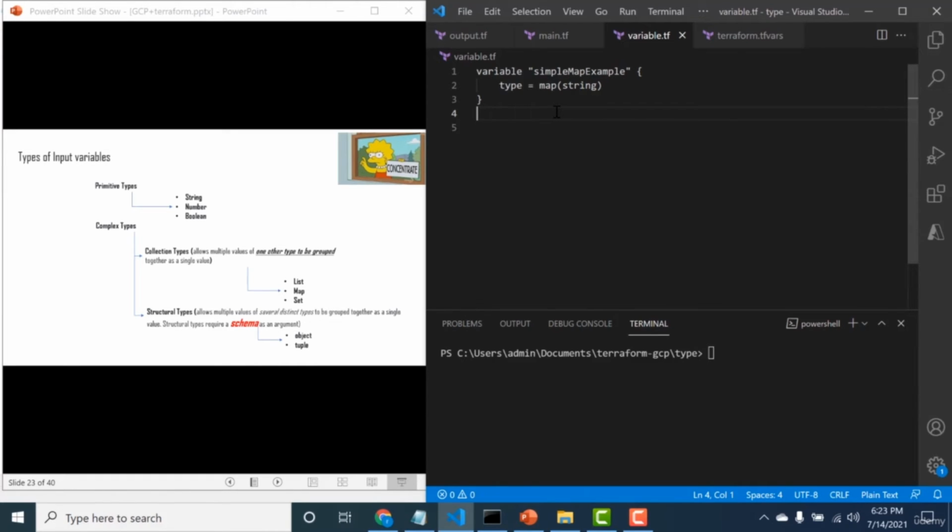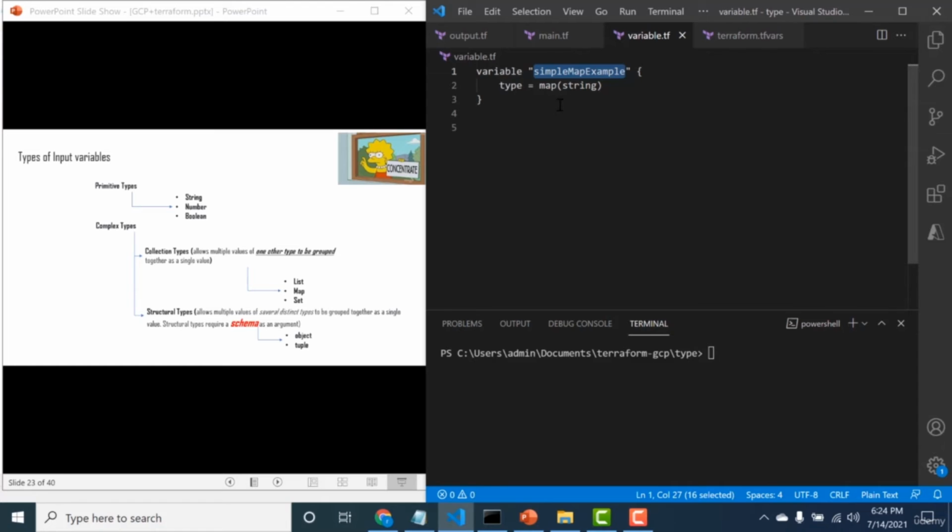So let's define a map. A map is basically an object. To define a map, you can do it again in your main.tf or in your variable.tf. So let's do it in the variable.tf. I have created a map of type simple map example, and the type is map string. So this particular variable will accept any object that has the key value pair as a string.